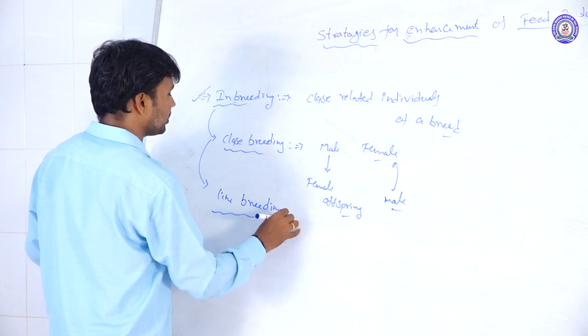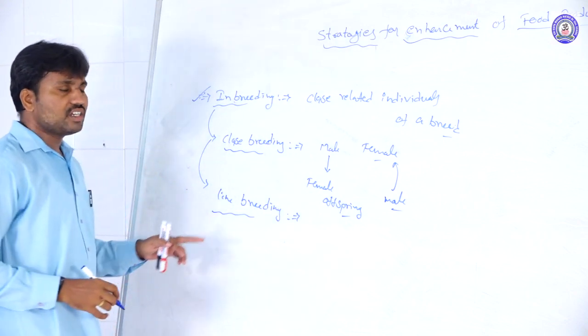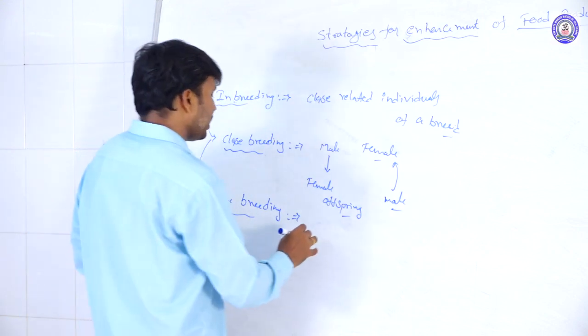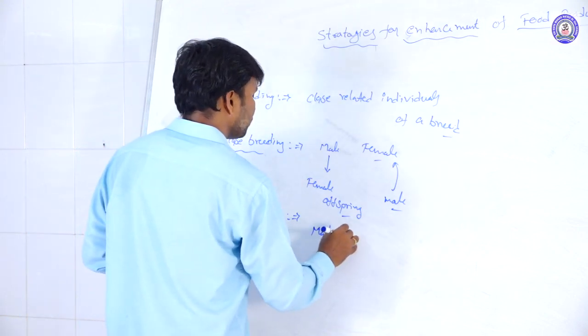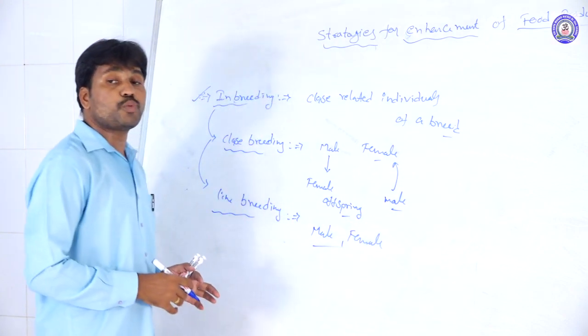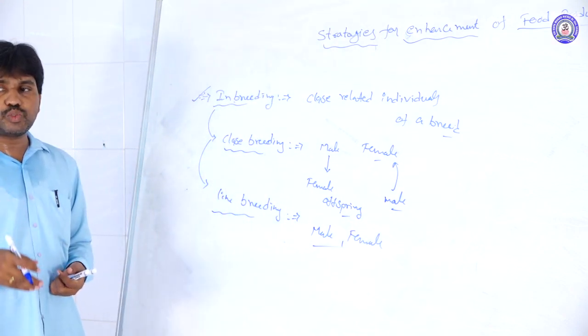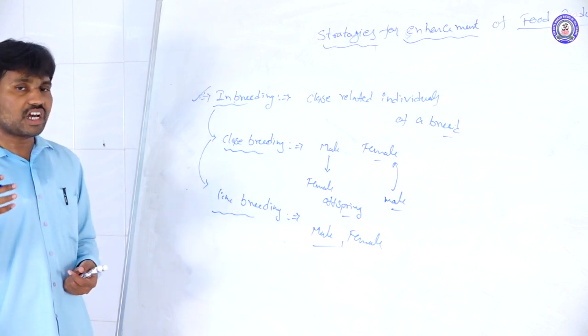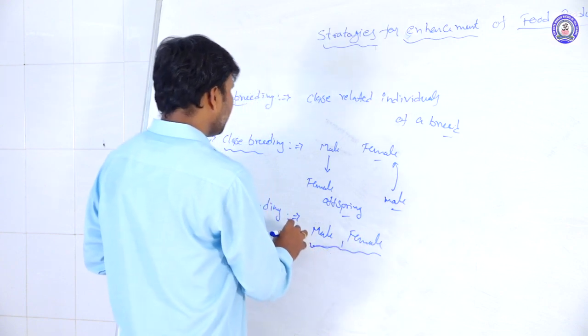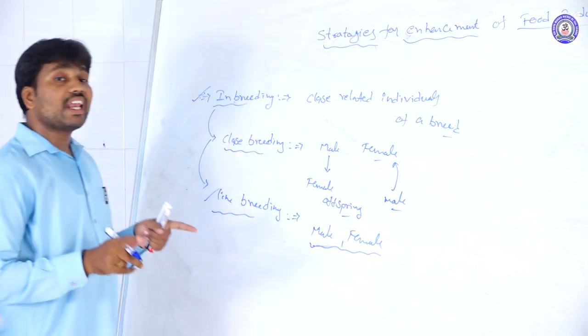Line breeding method. In this line breeding method, within the same breed, the superior quality males and females are taken in each generation, and we breed them. This type of breeding is called line breeding.